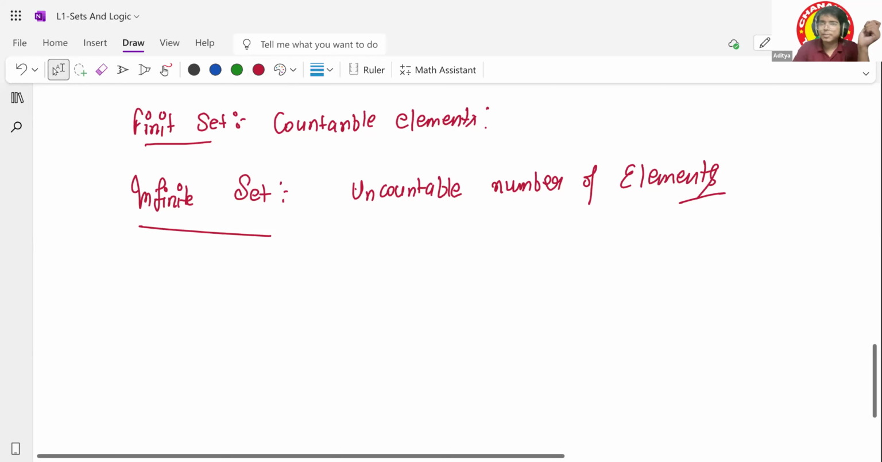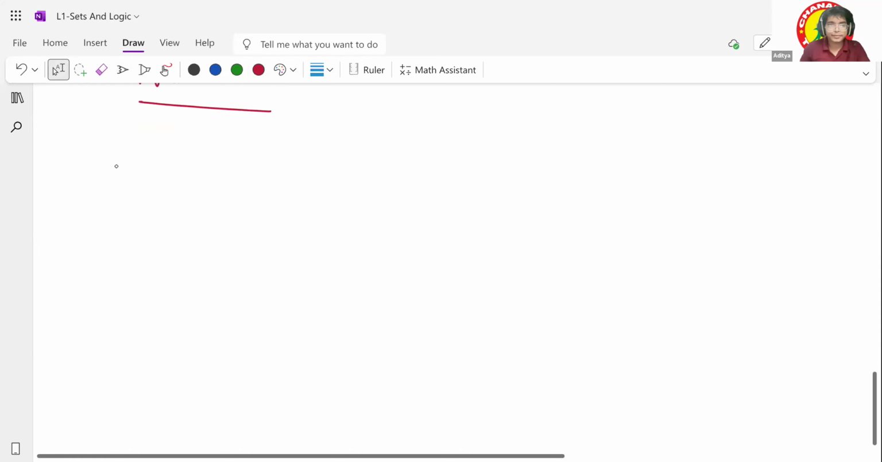So some properties come up, such as the union of sets. Okay, so the first property is union. What happened? Just give me 2 minutes.